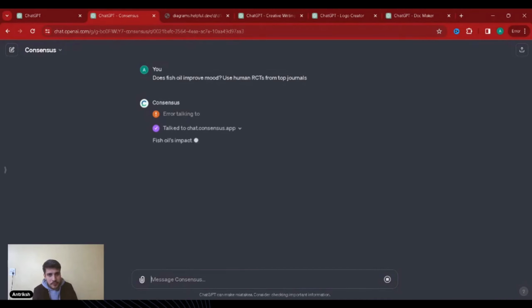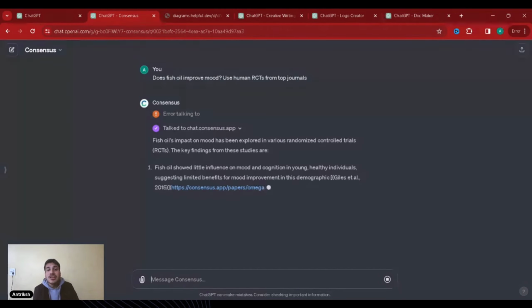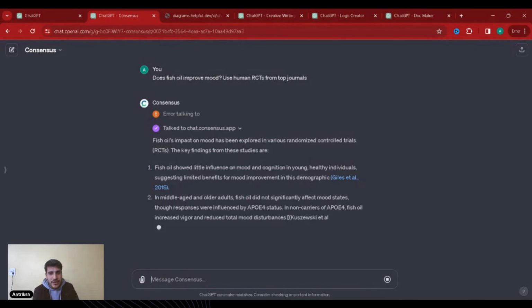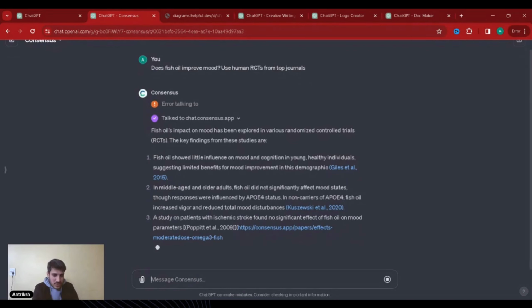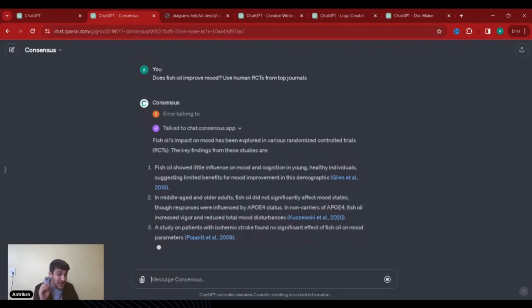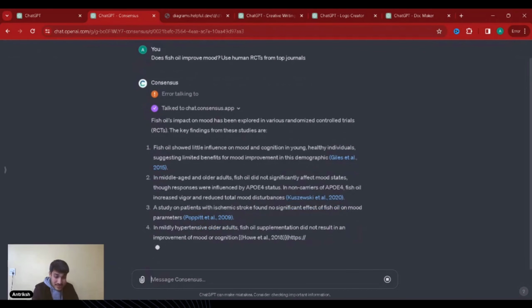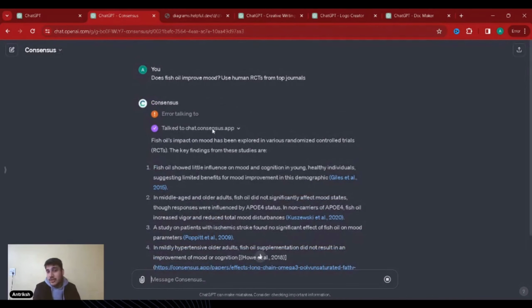Fish oil's impact on mood has been explored in various randomized trials. Fish oil showed little influence on mood and cognition in young adults. Okay, boom. In middle-aged or older adults, fish oil did not significantly affect mood states, though responses were influenced by APOE for the non-carriers. Okay, so we don't know the depth and detail of it, but if you really want to research something very specific, this is the place for you guys to actually go.